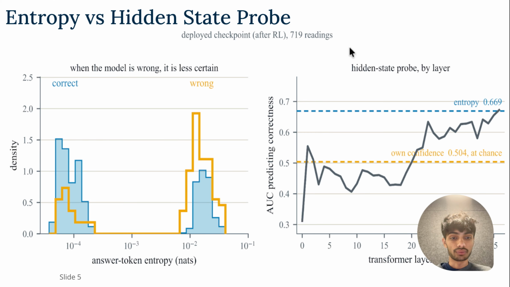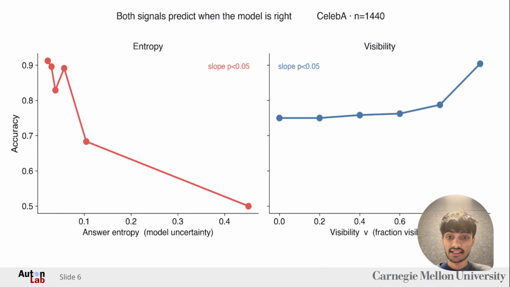We could also probe the hidden layer and train a linear probe on detecting whether the answer will be right or wrong. That also performs decently, and that helps us understand whether a VLM's answer is reliable or not. But this is not enough because this comes from the model's internals, and we need something else.